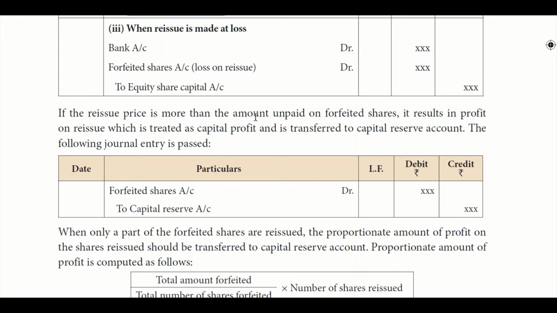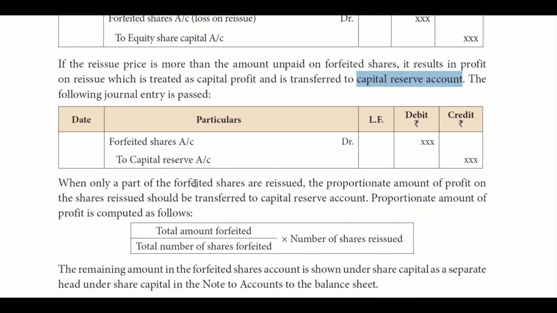If the reissue price is more than the amount unpaid on forfeited shares, it results in profit on a reissue, which is treated as capital profit and is transferred to capital reserve account. So this is the entry. Forfeited shares account debit to capital reserve account, right? Finally it goes to capital reserve account. Whatever amount was forfeited goes to capital reserve account.